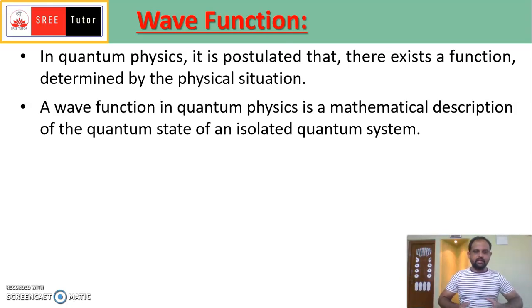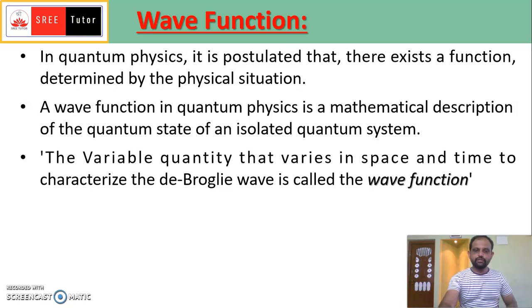From that mathematical description, we can evaluate and get the complete information about that state. The quantum state described by the wave function is a variable quantity that varies in space.